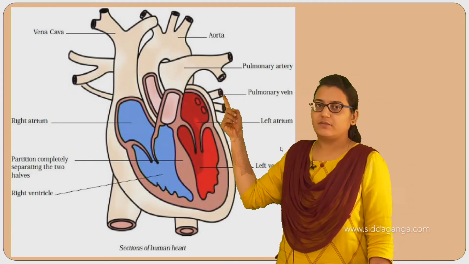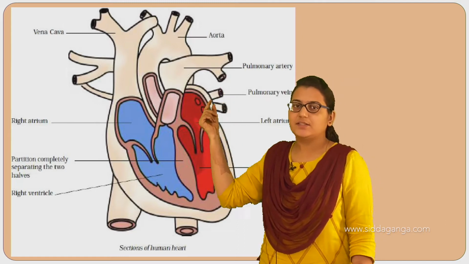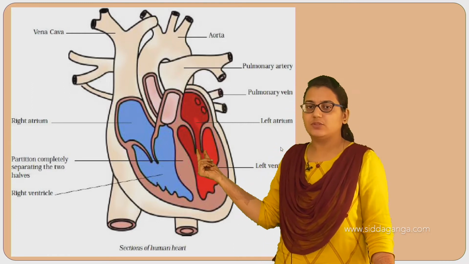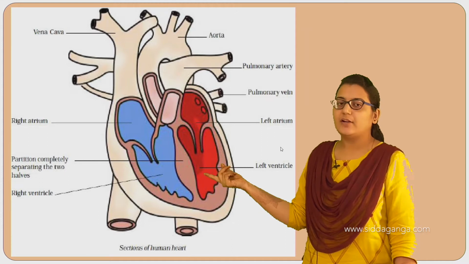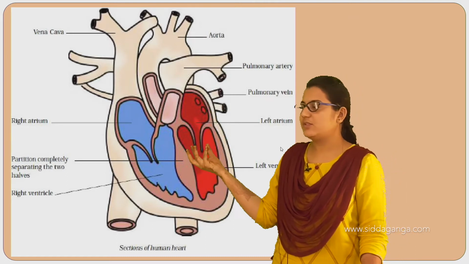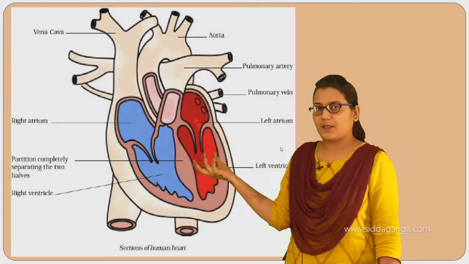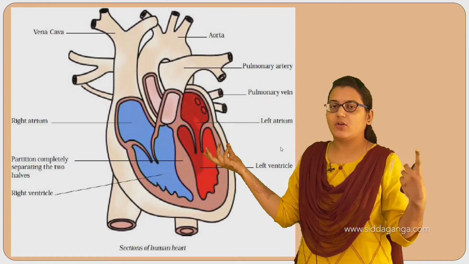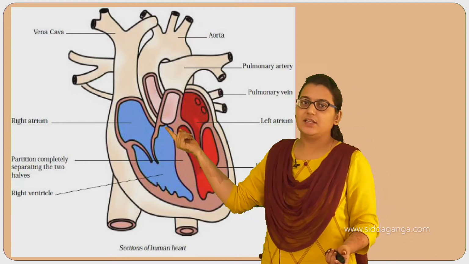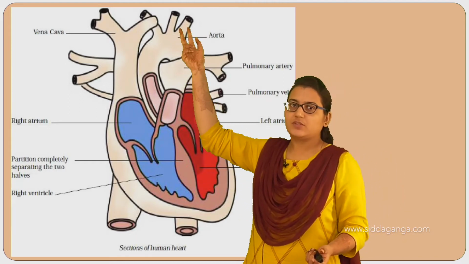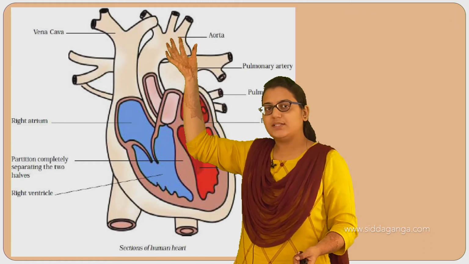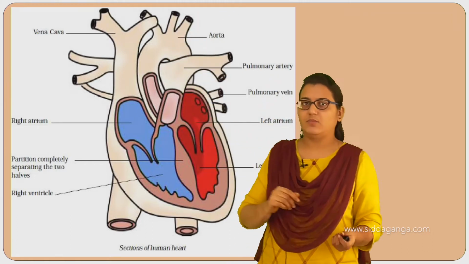Now from these veins the blood is carried inside the heart again, sent to the left atrium. From there, through this valve it is sent to the left ventricle. This is the pure blood. See, the blood is red in color here because it is pure, rich in oxygen, oxygenated blood. This blood from the left ventricle is sent to the aorta. This aorta is the largest blood vessel, and from the aorta the pure blood is carried to all the parts of our body.